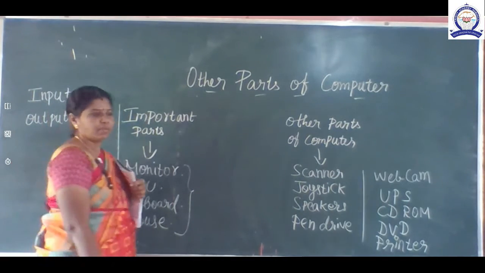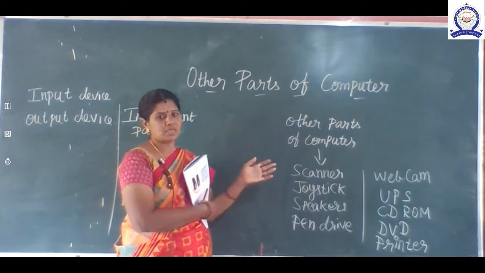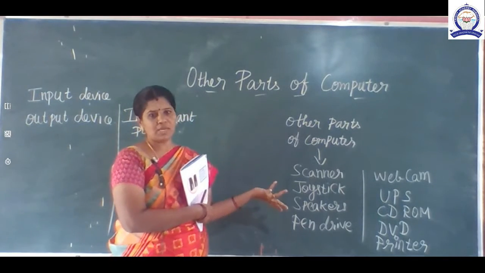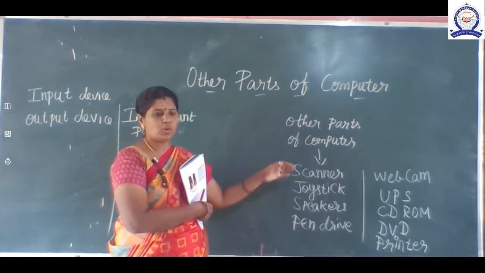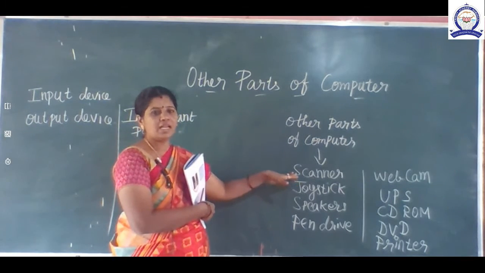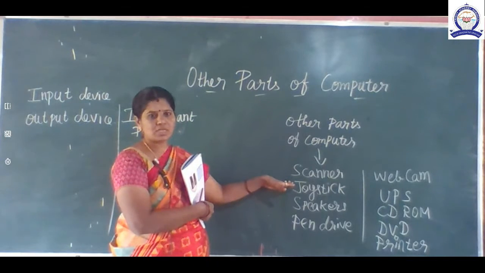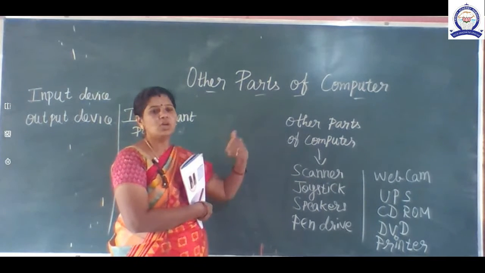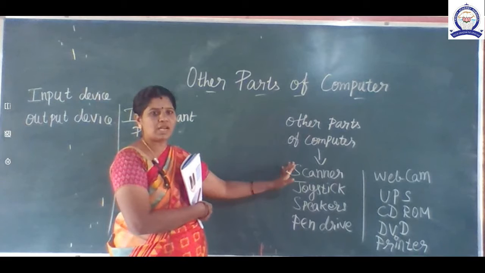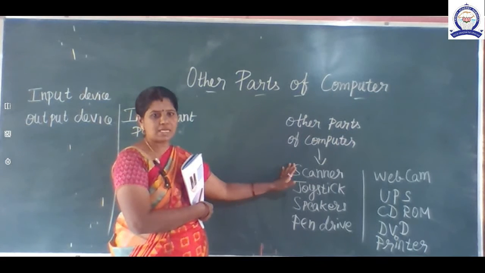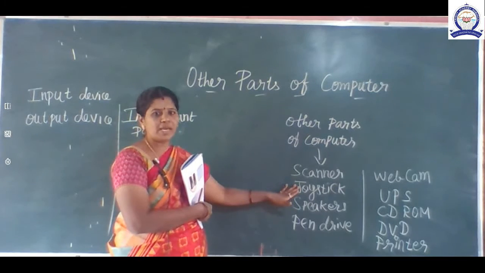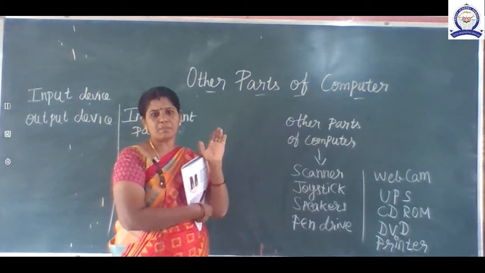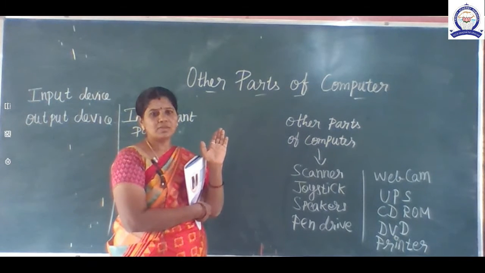Okay children, but the other parts are not like that. Without a scanner we can operate. Without a joystick we can operate, isn't it? What is the use of the scanner? If you want to store any text messages or any pictures into the computer, it's possible with the help of the scanner. Understand? With the help of the joystick we can play games. With the help of the speaker we can hear music, pleasant music and songs.